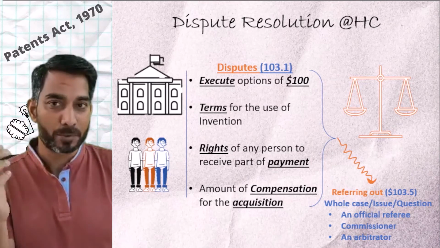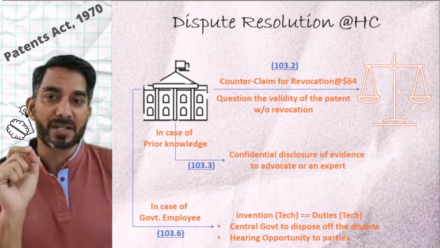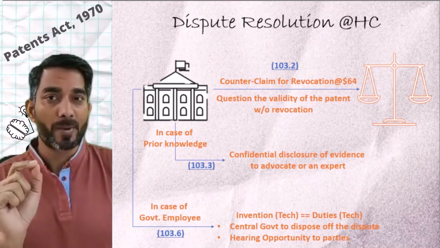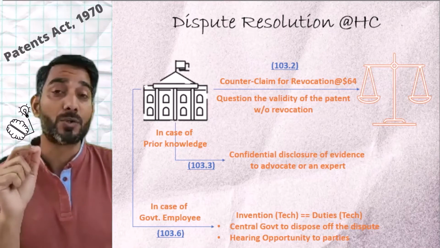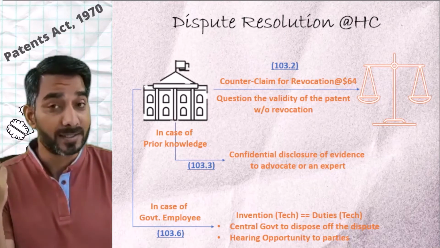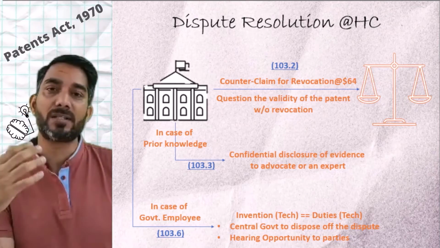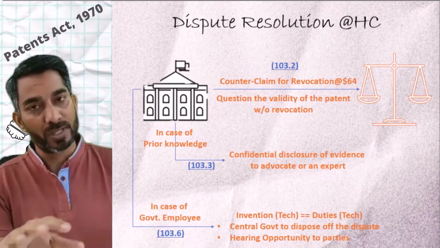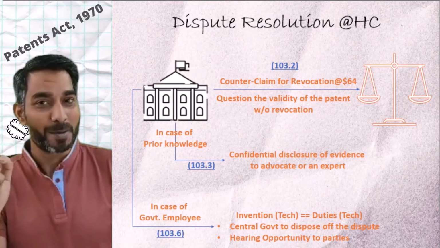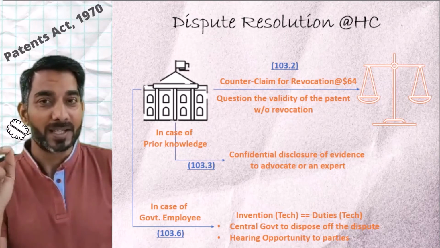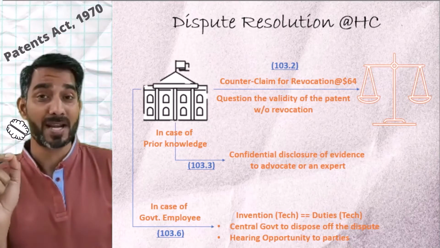Now let's look at the proceedings from the point of view of the central government. As per section 103.2, the central government can file a counterclaim for the revocation of the patent using the grounds as per section 64. If not that, the central government may question the validity of a few claims without petitioning for the revocation of the entire patent. Moving on, remember, the government will not pay any compensation if the invention was known to the government before the priority date of the claims.